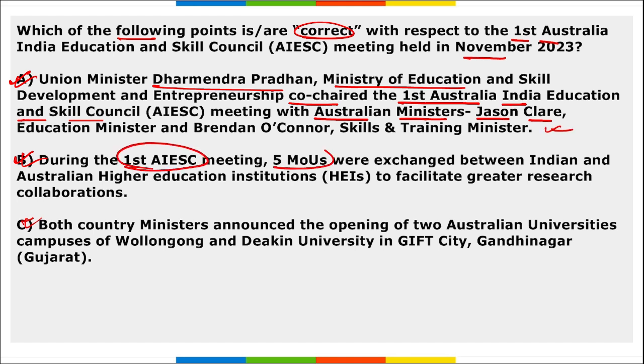During this first meeting, 5 MOUs were exchanged between Indian and Australian higher education institutes. So, absolutely right. Third, both country ministers announced the opening of two Australian university campuses, of Wollongong and Deakin University, in GIFT City, Gandhinagar. So, yes, all these three options are rightly mentioned.